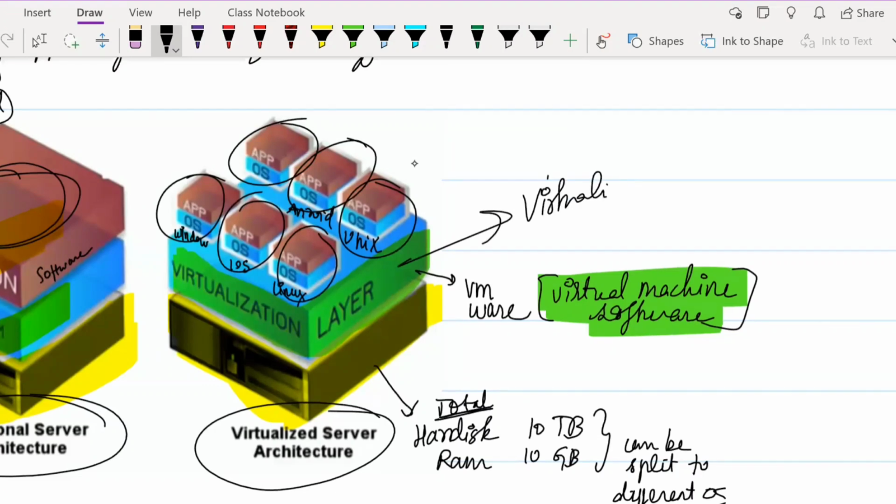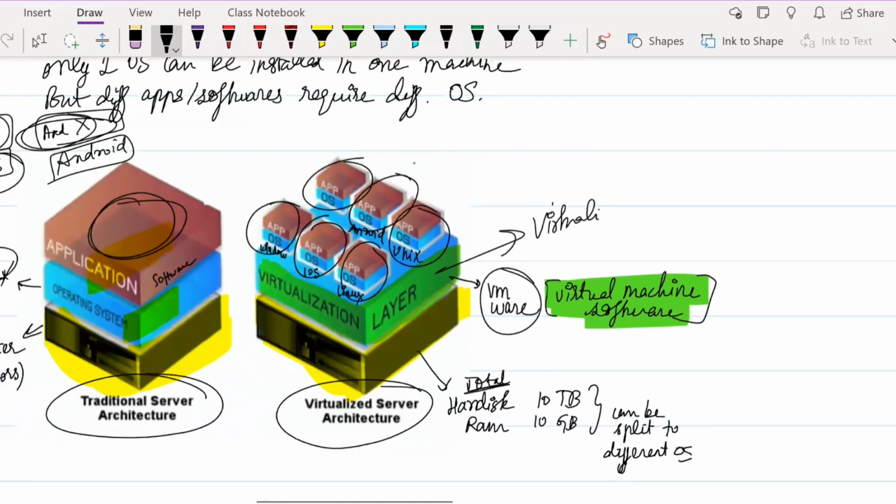That means you install a software. The software name you would have heard of is VMware. This is nothing but virtual machine software. They install the software on a computer, and this software gives the illusion, or creates some imaginary environment, where it makes the system believe that it can install multiple operating systems.